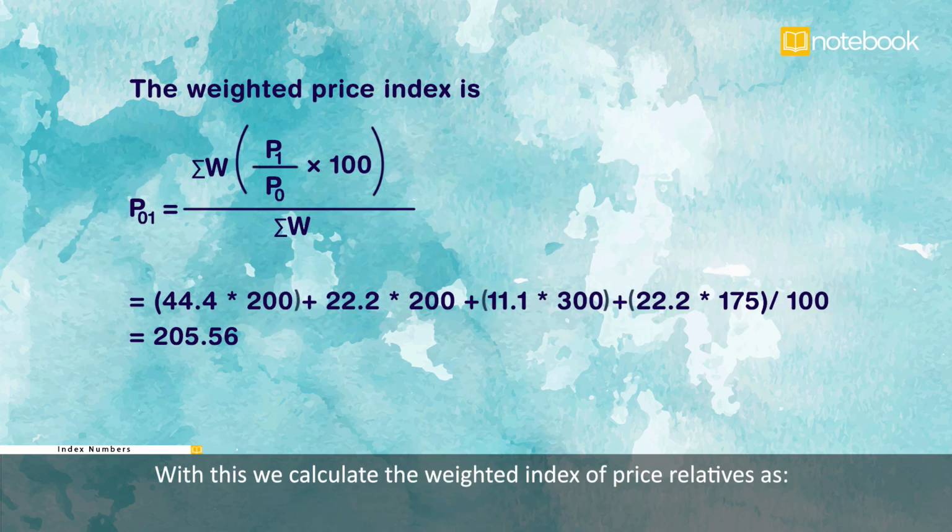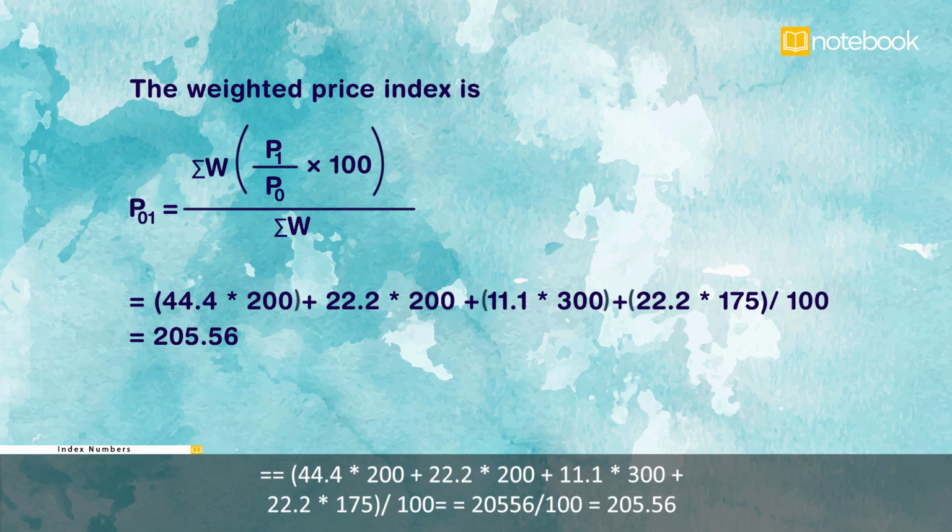With this, we calculate the weighted index of price relatives as 44.4 into 200 plus 22.2 into 200 plus 11.1 into 300 plus 22.2 into 175 over 100, which is equal to 20,556 over 100, which equals 205.56.